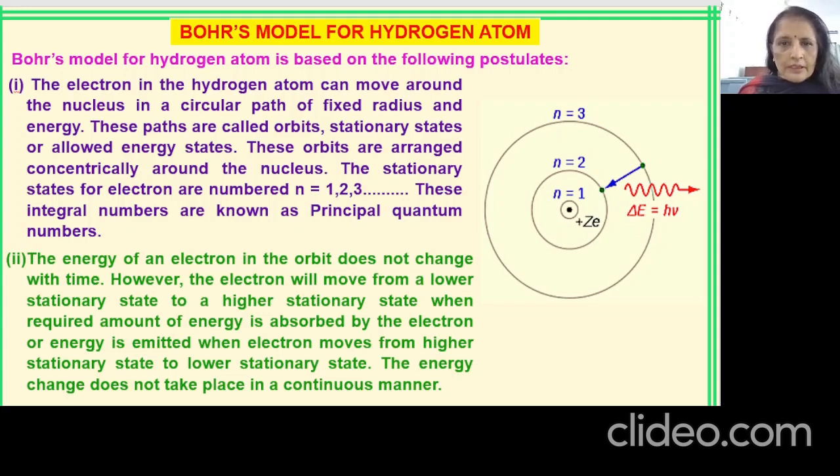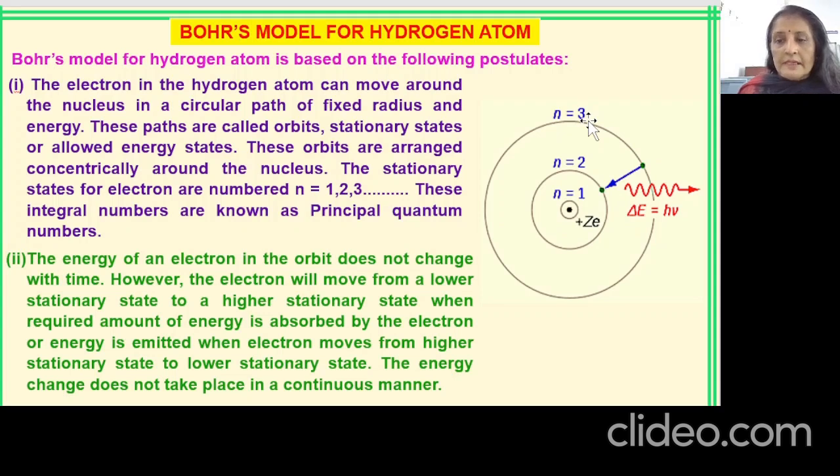Like the electron in the hydrogen atom will move around the nucleus in the circular path that you people are knowing, and that orbit number is actually known as n, which was later designated as the principal quantum number. If n is equal to 1, I am talking about the first orbit. If n is equal to 2, that means I am talking about the second orbit. And if I randomly say n is equal to 6, that means I am talking about the sixth orbit. And the energy of the electron does not change with time.